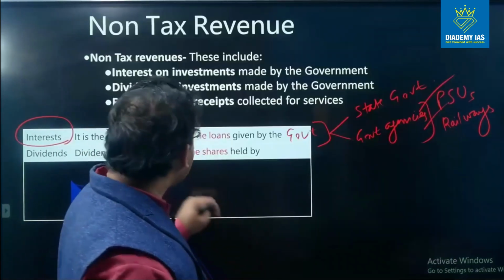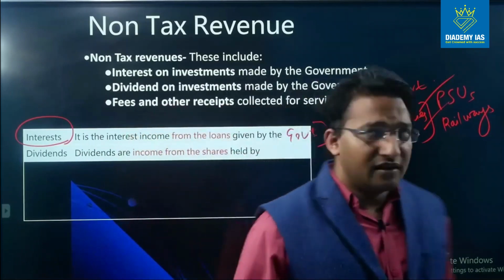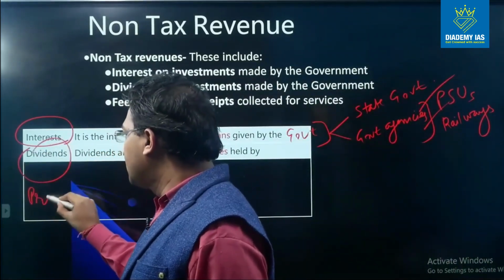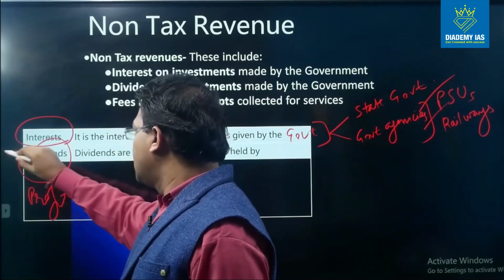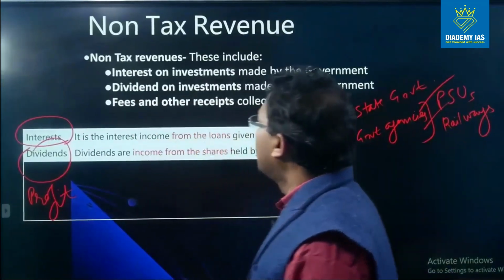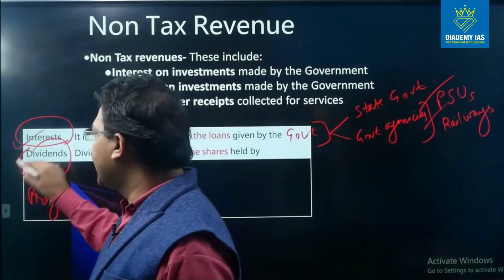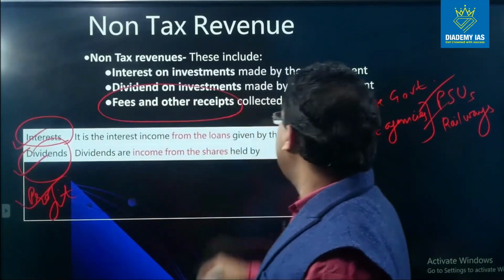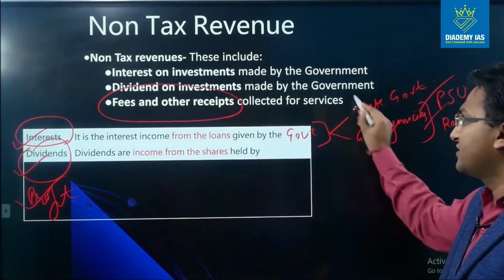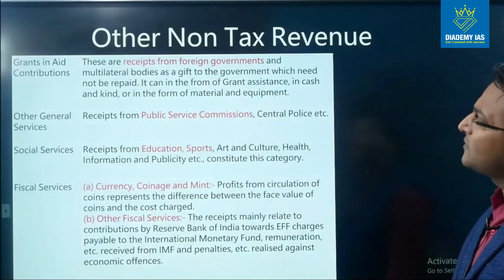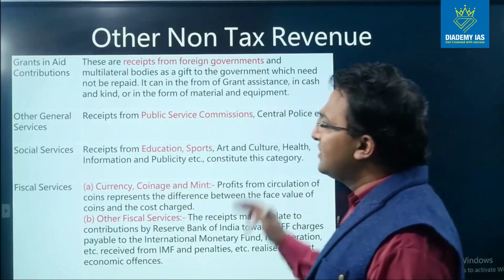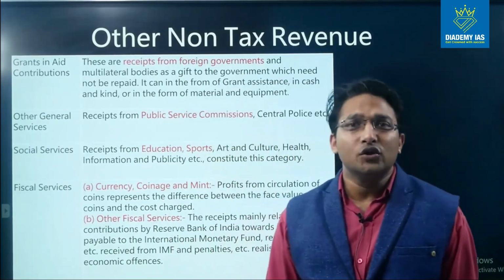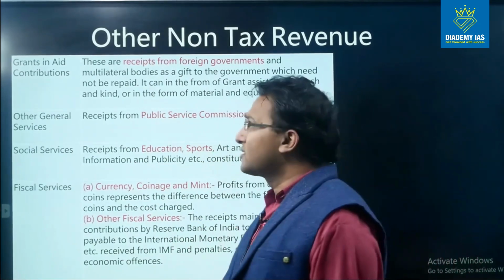So interest, dividend and profit are all part of the non-tax revenue. And then there are other fees and receipts which are collected from different services. Let us see all those items. These include all the fees for other services provided by the government and the user charges which are collected for those services.